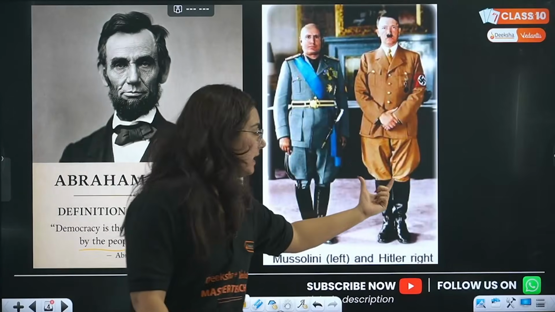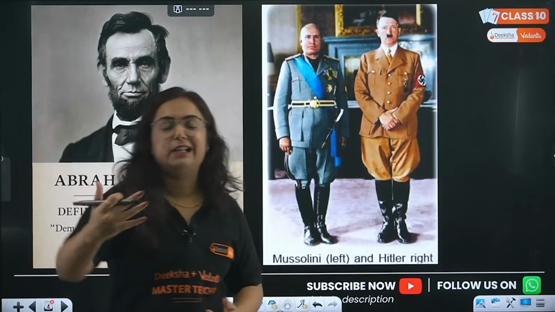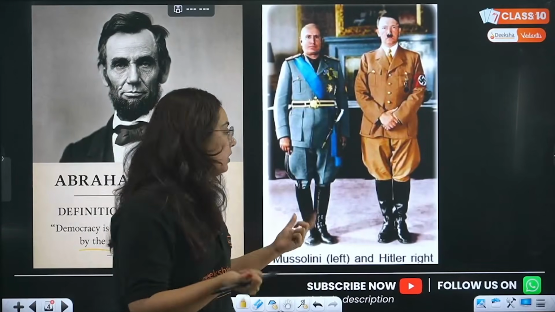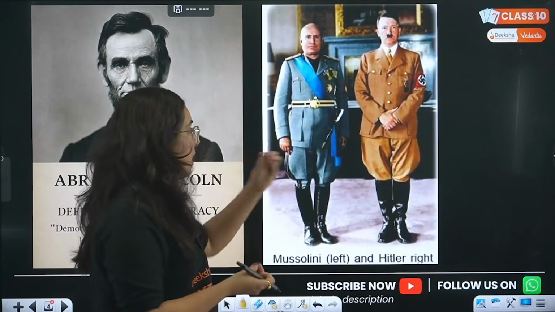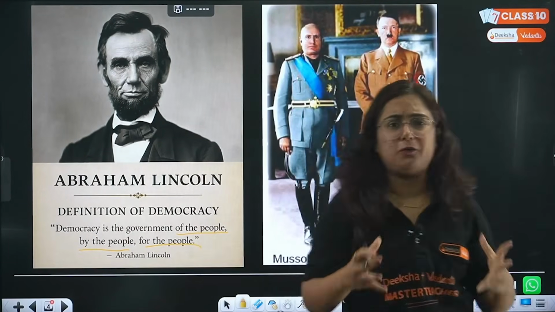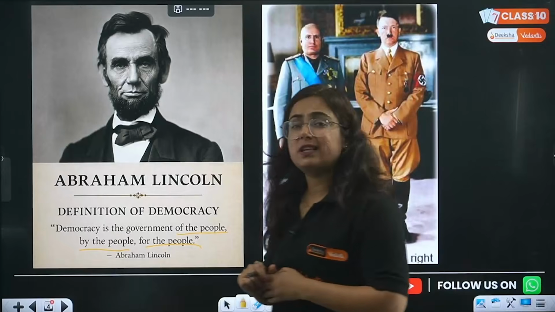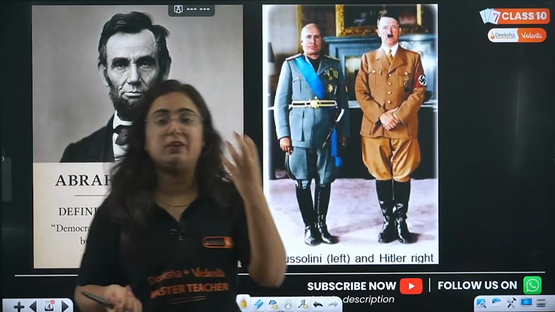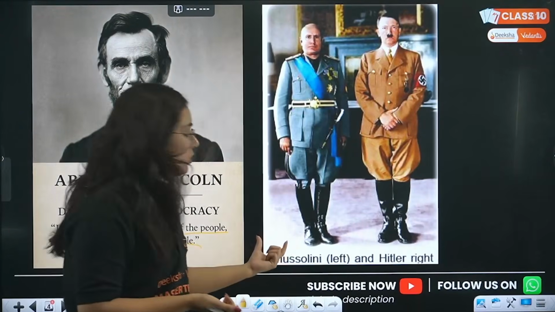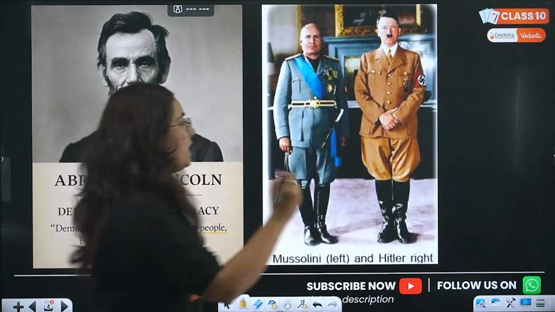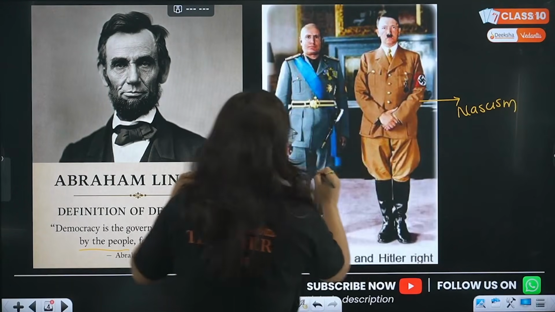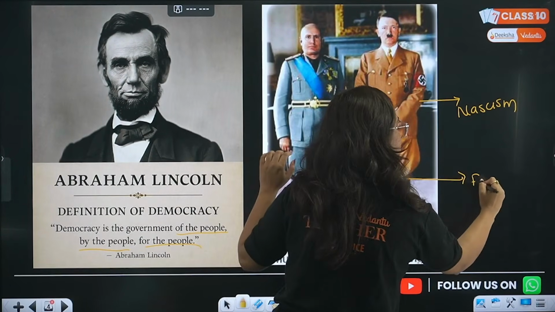If you know about Hitler, actually in your class 9th old books, you had a complete chapter about Nazism, where you could have learned how Hitler, because of his philosophy of the survival of the fittest, chose a certain race that can only live in his country, right? Similarly was Mussolini. So you know that Hitler gave rise to a concept that is Nazism, right? And this Mussolini gave rise to a system that is fascism.